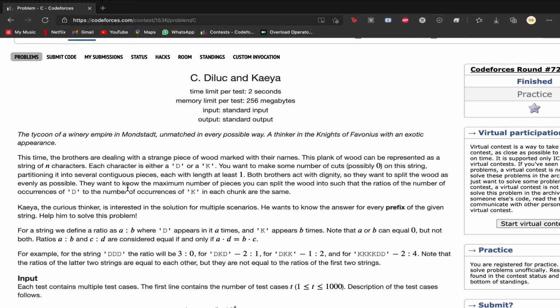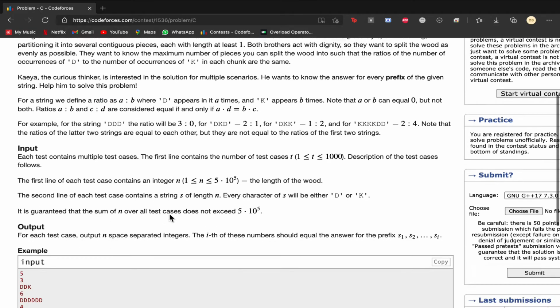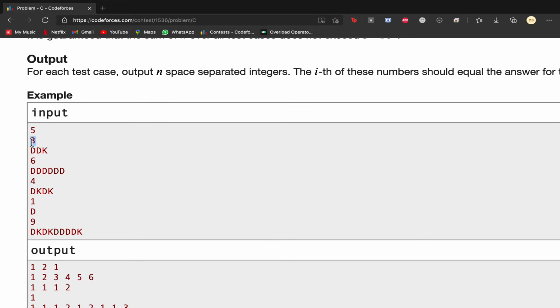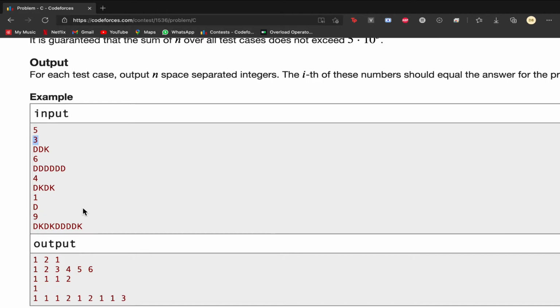Kaeya, our curious thinker, is interested in the solution for multiple scenarios, so he wants to know the answer for every prefix of the string. We want to help him solve the problem. With that, we have the definition of ratios and also the definition of equivalence of ratios, which you can read on your own. We will be given the length of the input string and then the string itself. For each index of the string, we need to calculate the maximum number of pieces that we can get after cutting the initial string up to that point.